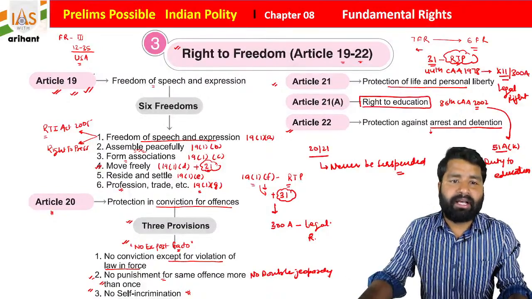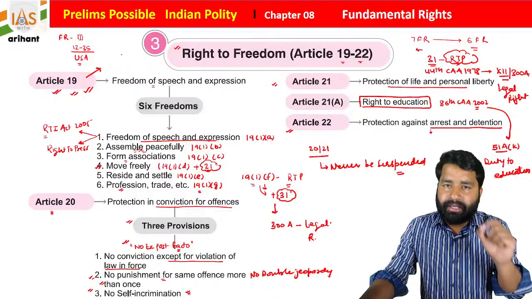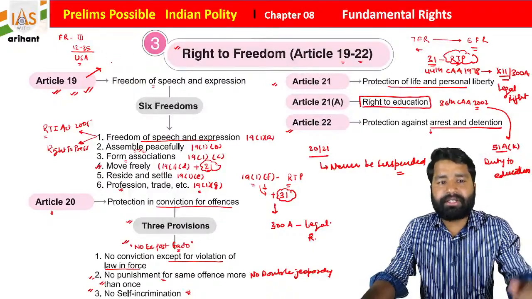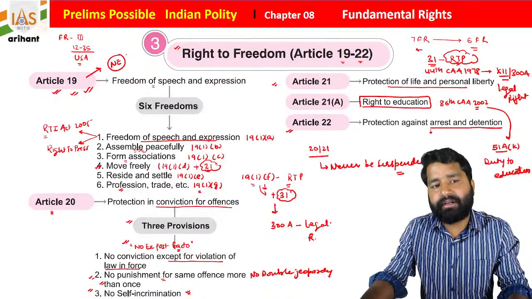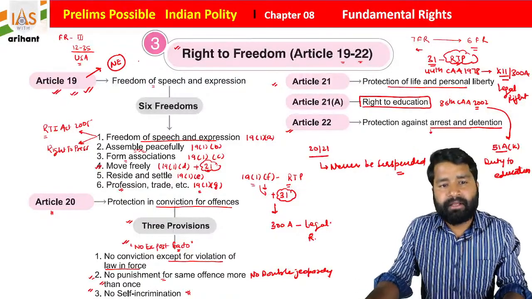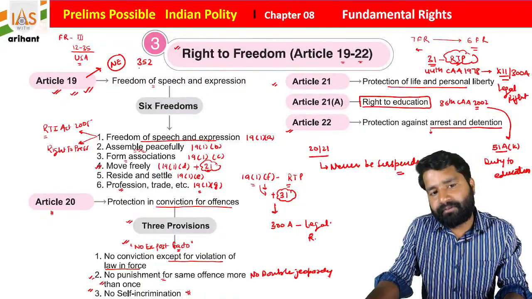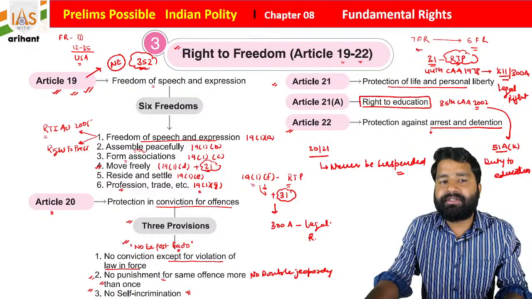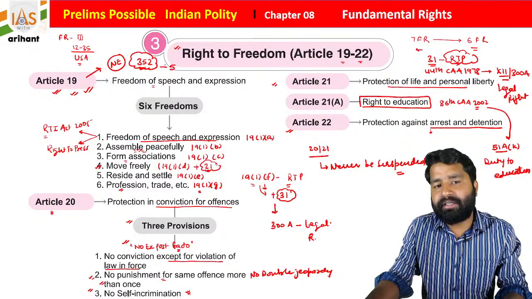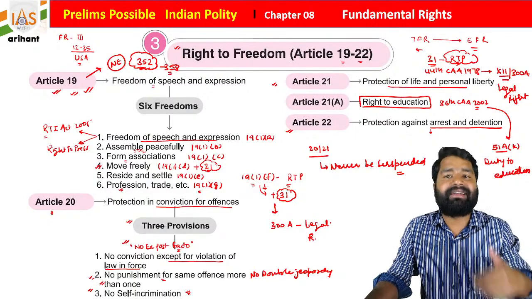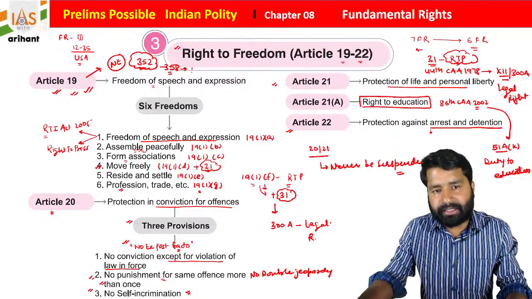As well as Article 19 is the first article that is going to be suspended if a national emergency is declared. So if a national emergency is declared under Article 352, then Article 358 applies. So it is mentioned that Article 19 is going to be suspended, students.